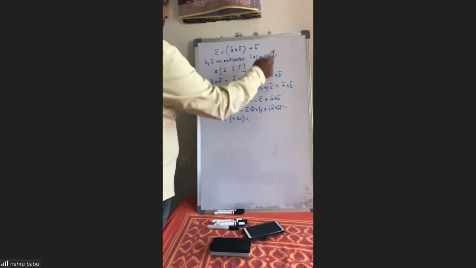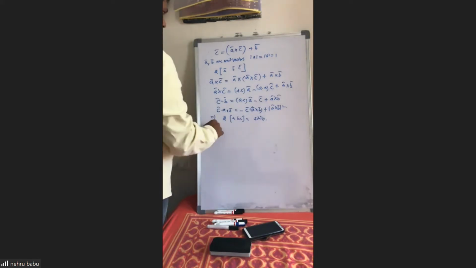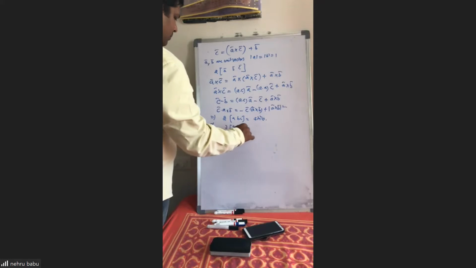That only is the question. Mod A mod B is 1, so that is sine square theta. So the maximum value is 1. Sir, I have a different method. Okay.